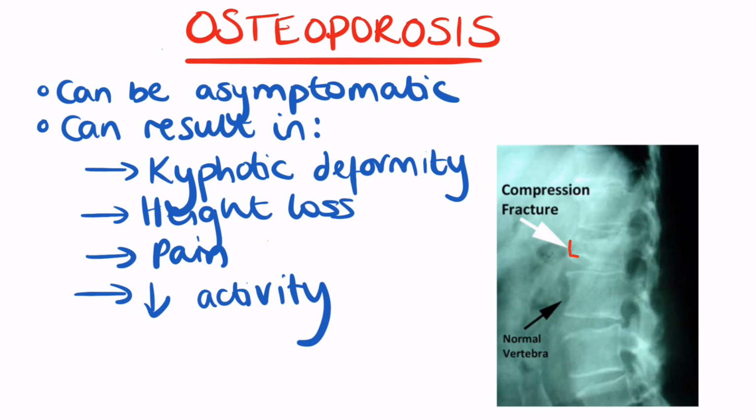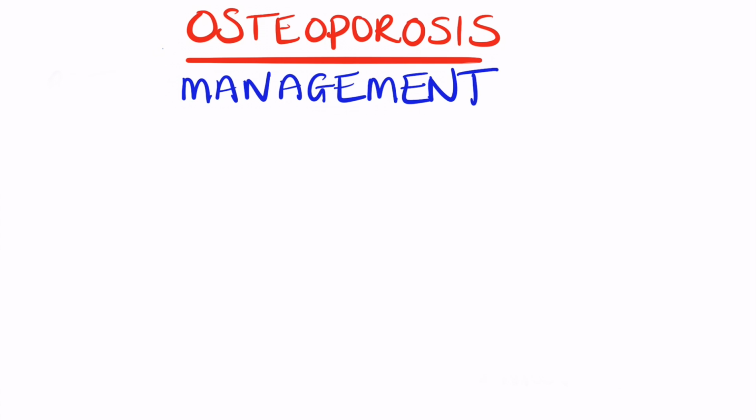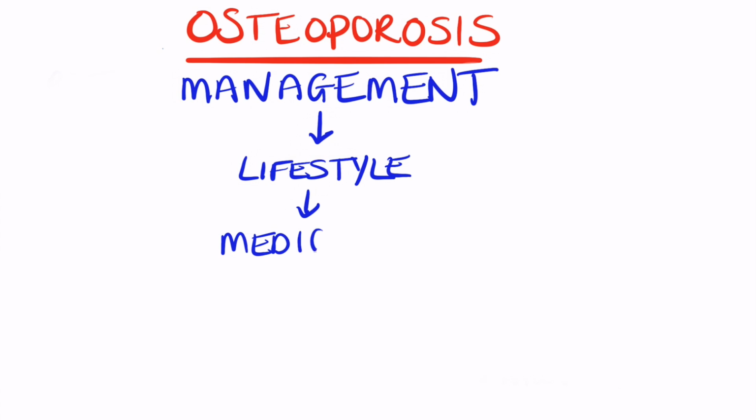If we look at an X-ray of a compression fracture, you can see here the outline of the vertebra itself has changed shape from a normal vertebra. This is characteristic of an osteoporotic fracture of the vertebral body. The management of osteoporosis in general includes lifestyle measures. These include smoking cessation, reduction of alcohol, weight-bearing exercises, a calcium and vitamin D rich diet, also the use of supplements, and home-based fall prevention strategies.